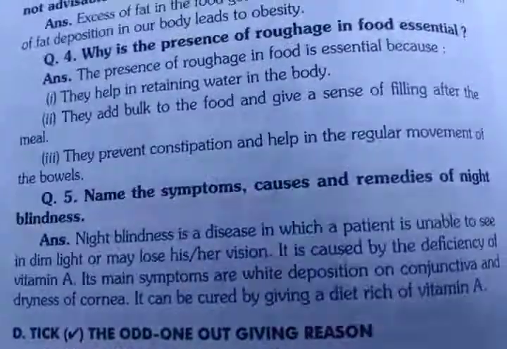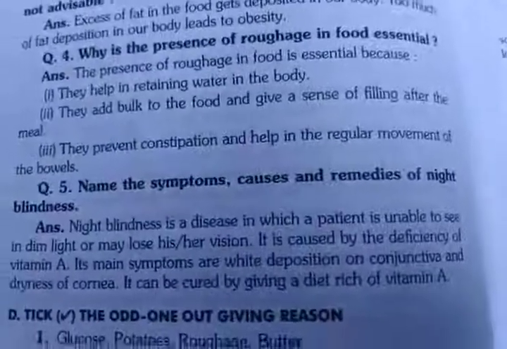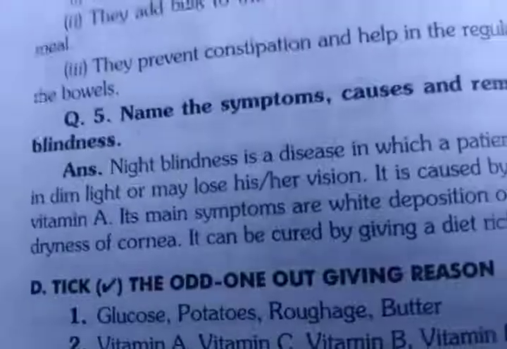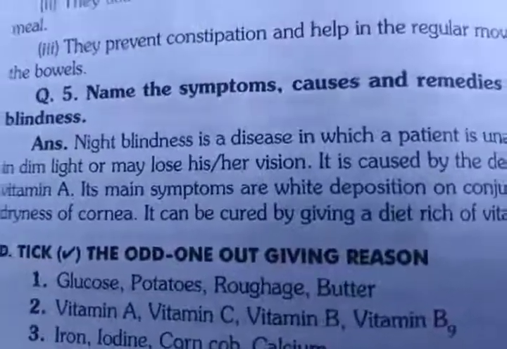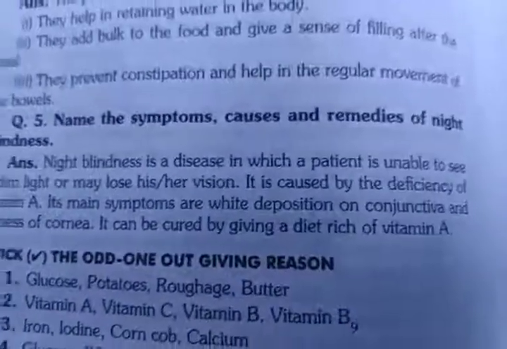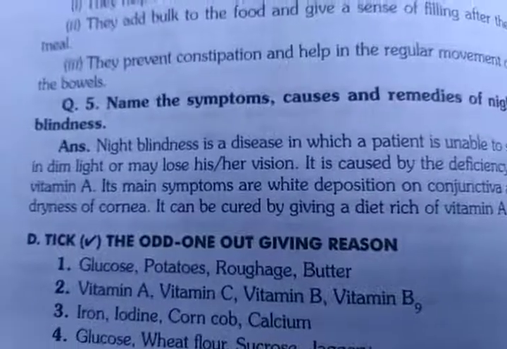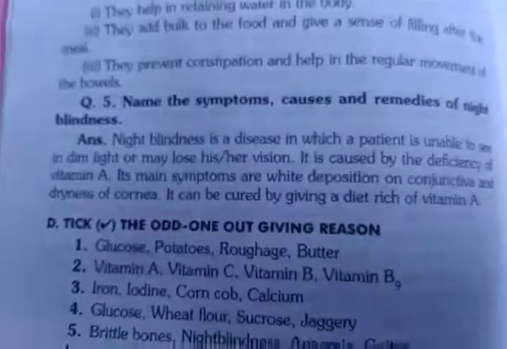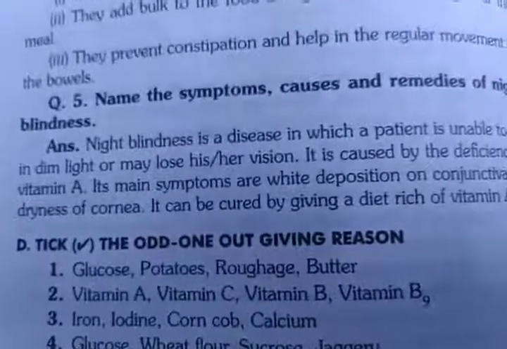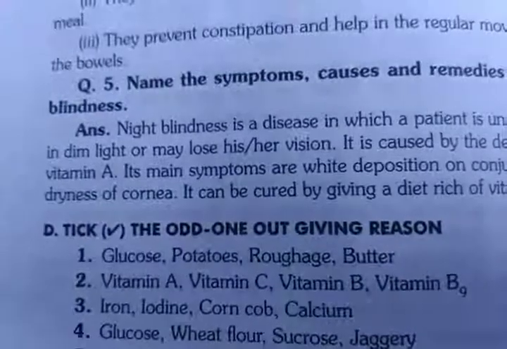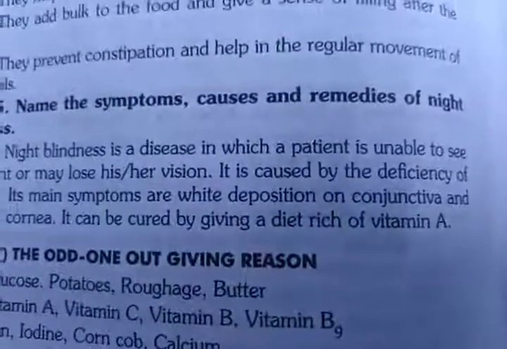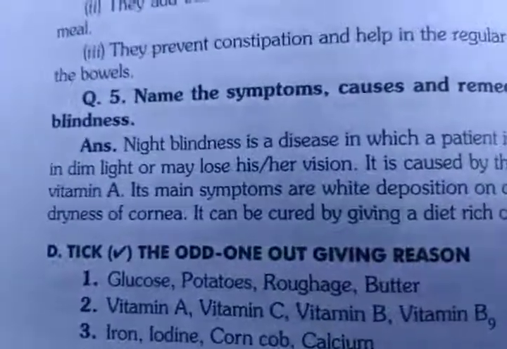Now question number 5: name the symptoms, causes and remedies of night blindness. Have you heard of night blindness? A person who becomes blind at night. Night blindness is a disease in which a patient is unable to see in dim light or may lose his or her vision. It is caused by the deficiency of vitamin A. If you are not having proper vitamin A, then because of that you will get a disease called night blindness. Its main symptoms are white deposition on the conjunctiva and dryness of the cornea.